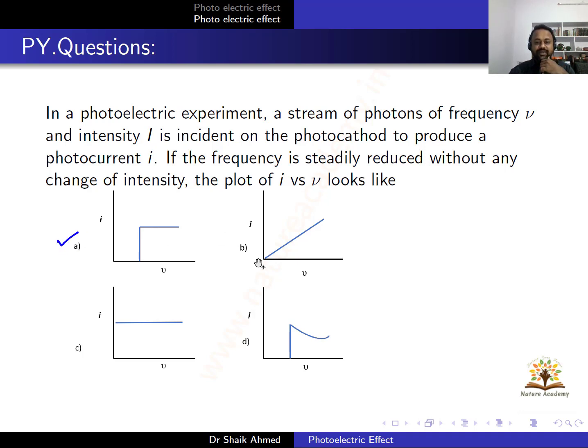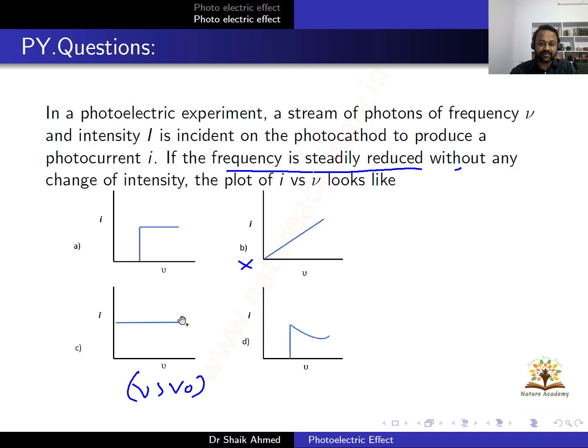What about this one? I is proportional to nu. This is wrong. It could be right, provided that there is the condition nu greater than nu naught, but here it is given I versus nu. So this is also wrong. He said that the frequency is steadily reduced.